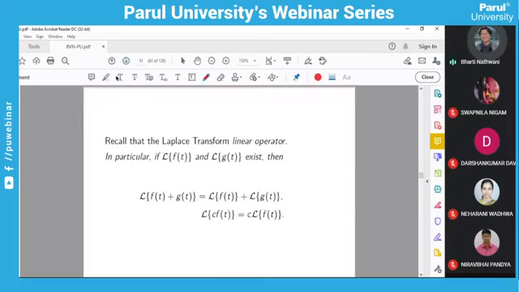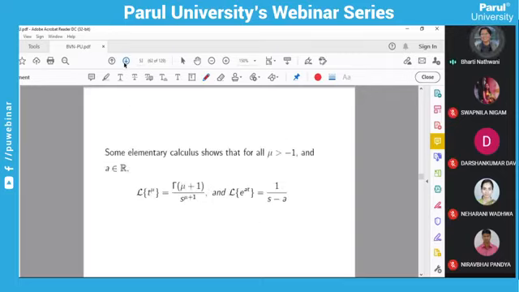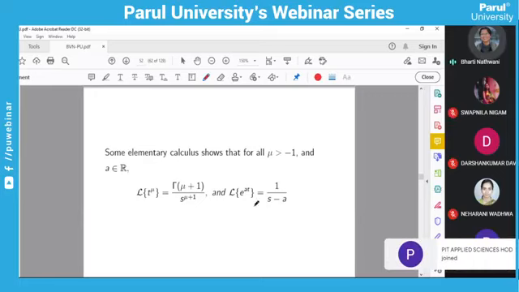Then its properties: the Laplace transform is a linear operator, if you know the Laplace transform of f(t) and g(t). Then the Laplace transform of the sum of functions follows. The Laplace transform of t raised to mu is given by this, and the Laplace transform of e raised to at, that you all know, is this.